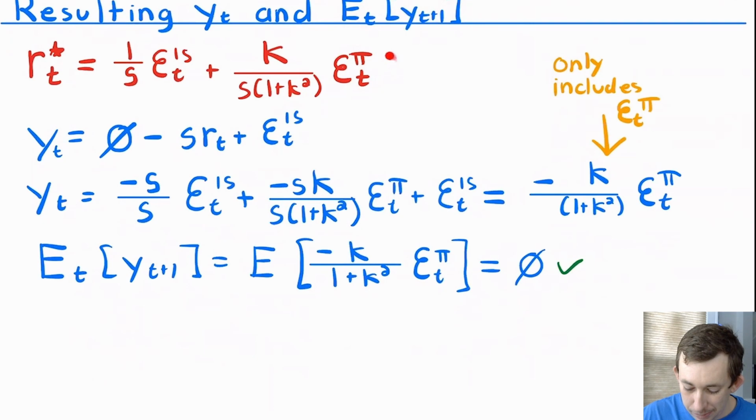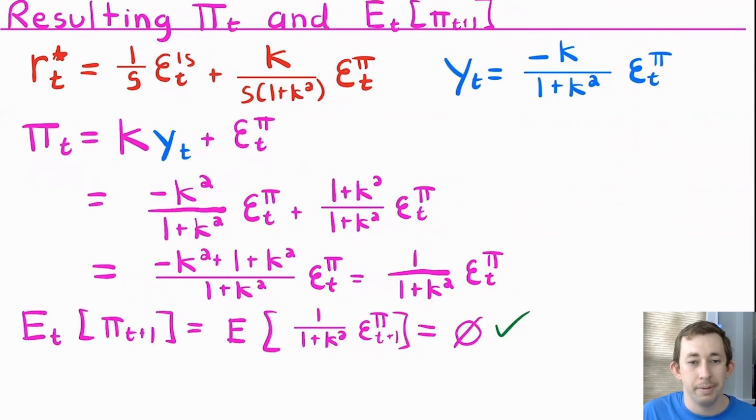So again, here is our simplified r t star, or ideal interest rate. I'm just going to plug that in to our IS curve here. Notice that the IS shocks are completely counteracted. This is a -1, this is a +1, they cancel out, so that our output today only includes the shock to inflation, which means that if I take the expected value of y t plus 1, it's just going to be the expected value of this mean 0 shock, which is 0. So it is a reasonable expectation that the output gap tomorrow will be 0. The only thing that's affecting output today is the shock to inflation, because we have fully counteracted the shock to the IS curve, or the shock to output.